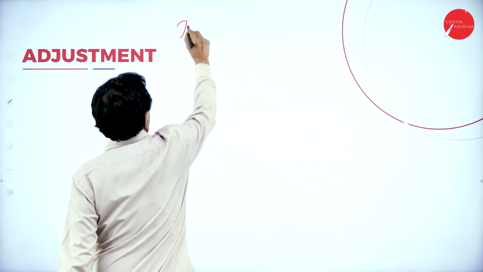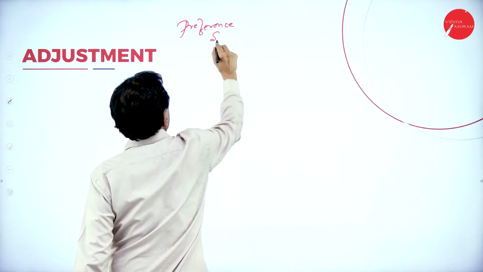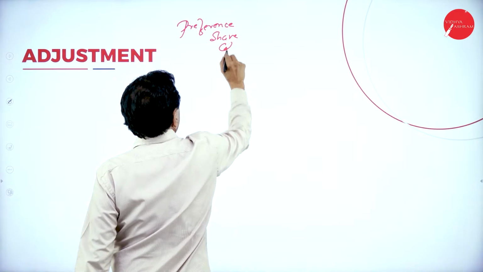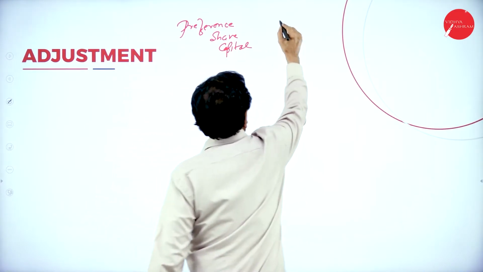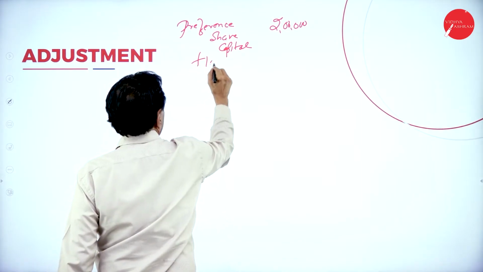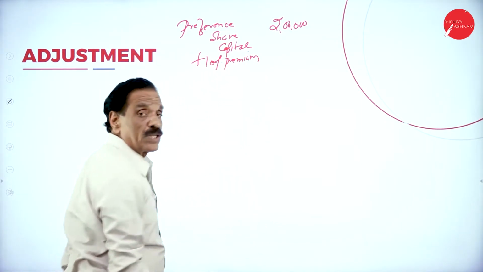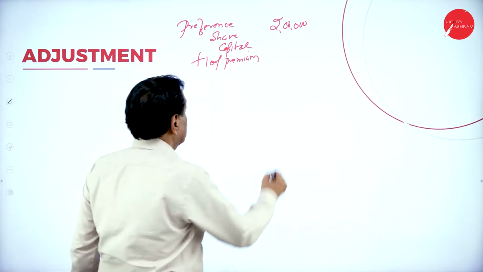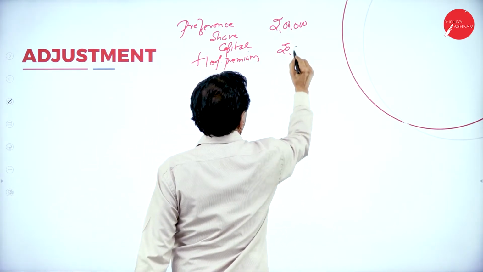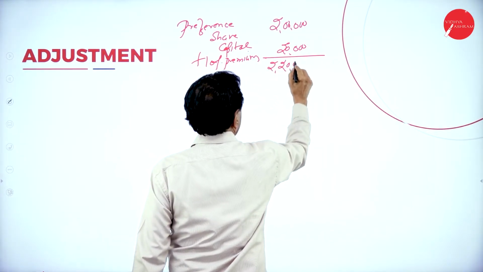Preference share capital 2 lakh. Add 10% premium you have to pay. The total amount is 2 lakh, 10% is 20,000. Totally we have to pay 2 lakh 20,000.